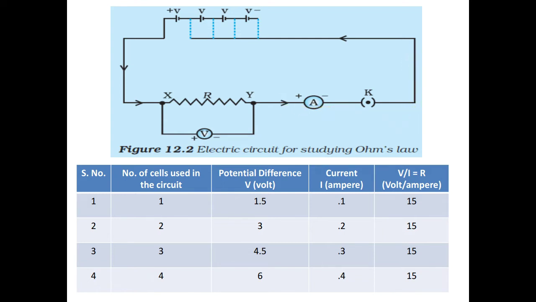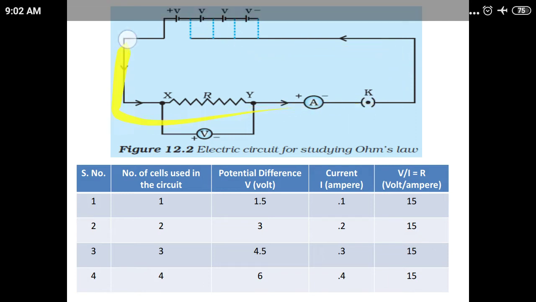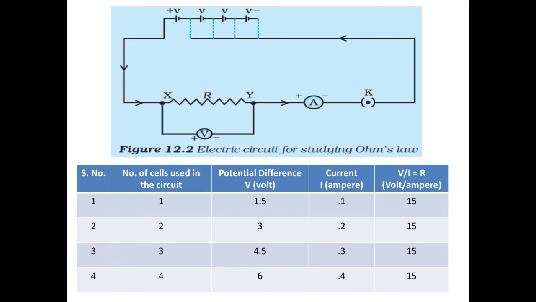Now we will connect this terminal with this point. By connecting this, now two cells are in our circuit, and two cells are playing a role in producing potential difference. Again we will notice the potential difference and the current through these instruments, the voltmeter and ammeter. Now in the third step, we will connect this wire with this point, and now these three cells are producing potential difference in the circuit.